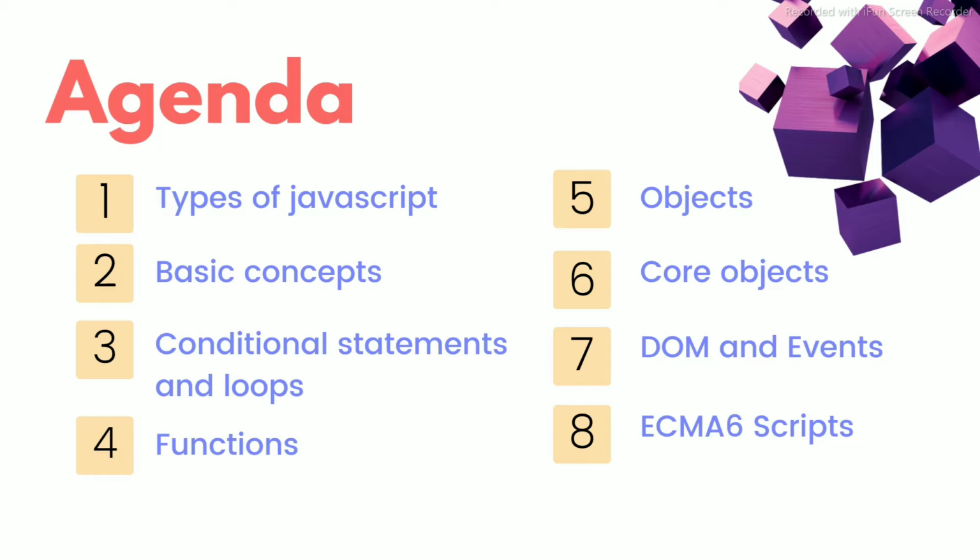In the fifth, we are going to discuss objects, in which we take the user data, or the data which we want, and show it to the user. These objects are just like a matrix, which we have studied already. In the sixth, we discuss the core objects, which include date, month, time, year, intervals, timeouts, and many things. In the document object model, we choose data from the HTML and manipulate that data.